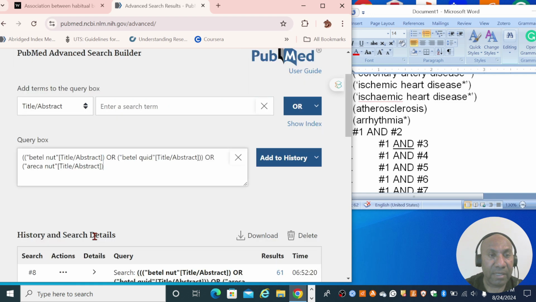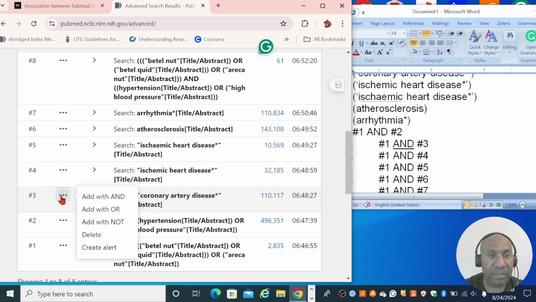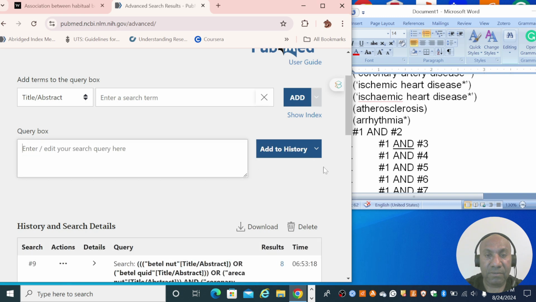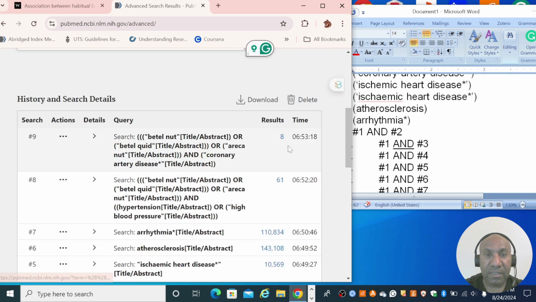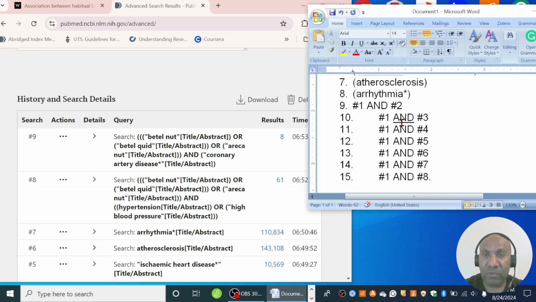Step 1, I add to query, and in the step 3, and I use the Boolean operator AND. It's here and still under title and abstract. Make sure it's title and abstract, and I add. Now I have 8 results. That looks great. I keep going. Just using our reference again. So we have done step 1 and step 3. We have just completed step 1 and step 4 by using the Boolean operator AND.